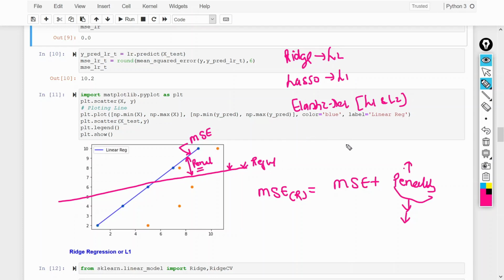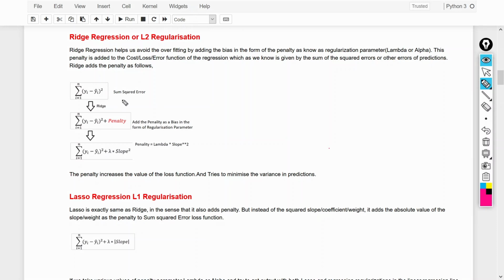Now we will understand what ridge, lasso and elastic net are. Then we will do the hands-on. Now we will understand how we can use this regularization technique to get this best fit line to overcome the overfitting. So this is the formula. As I told you, this is the formula of the MSE of the ridge regression.